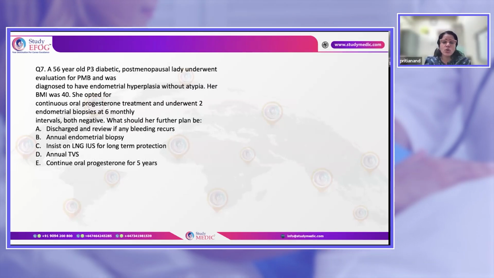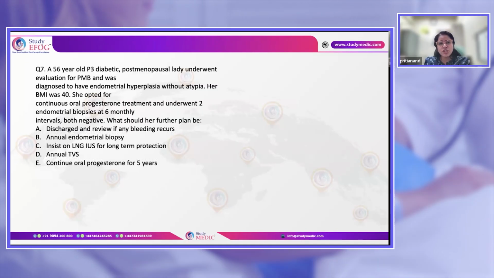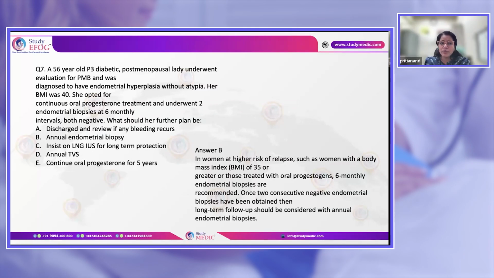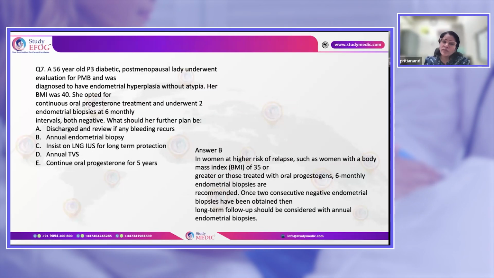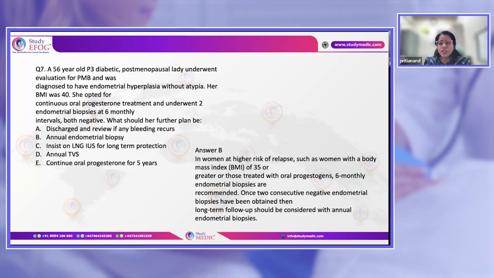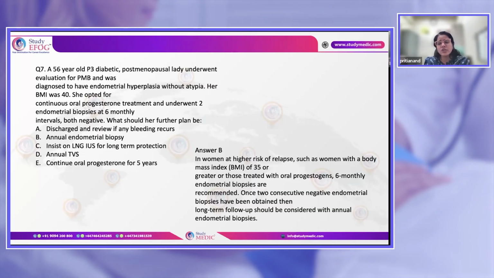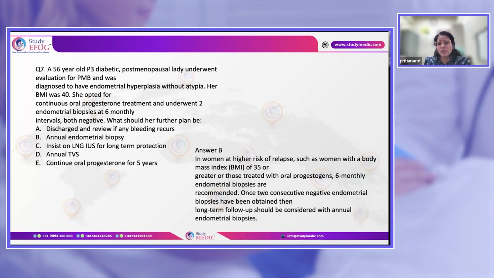So I have told you earlier also, any patient who has been treated with oral progesterone for endometrial hyperplasia, after 2 negative biopsies, has to be put on endometrial biopsy done annually. Or if the patient was treated with LNG-IUS, but her BMI is 35 and above, those patients also, after 2 negative biopsies, annual biopsy needs to be done. Otherwise, in general, LNG-IUS treatment and 2 negative biopsies 6 months apart do not require any follow-up.